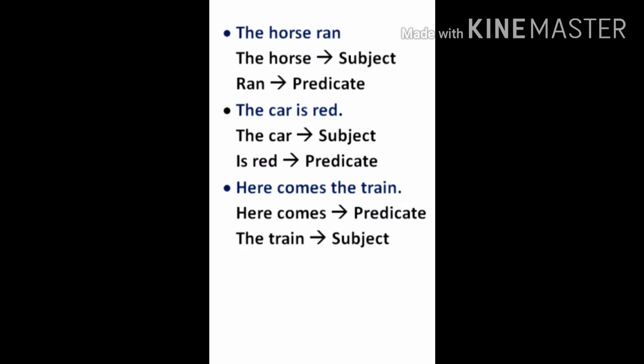Subject the horses, ran is the predicate. 9th one, the car is red. Car is the subject, is red is the predicate. Here comes the train. As I have already told you, sometimes the subject can be placed later in the sentence. In the last sentence, here comes the train. Here comes is the predicate and the train is the subject.